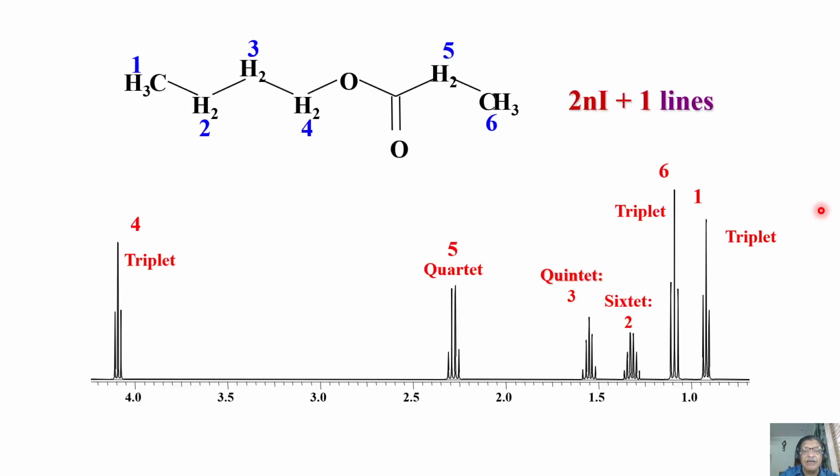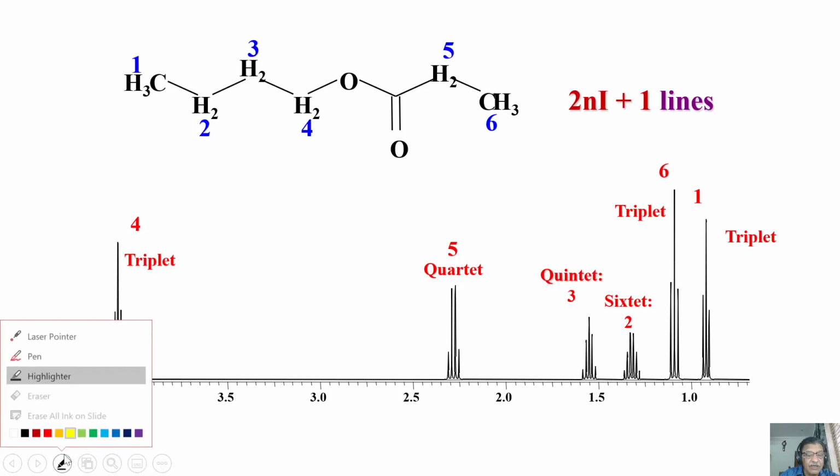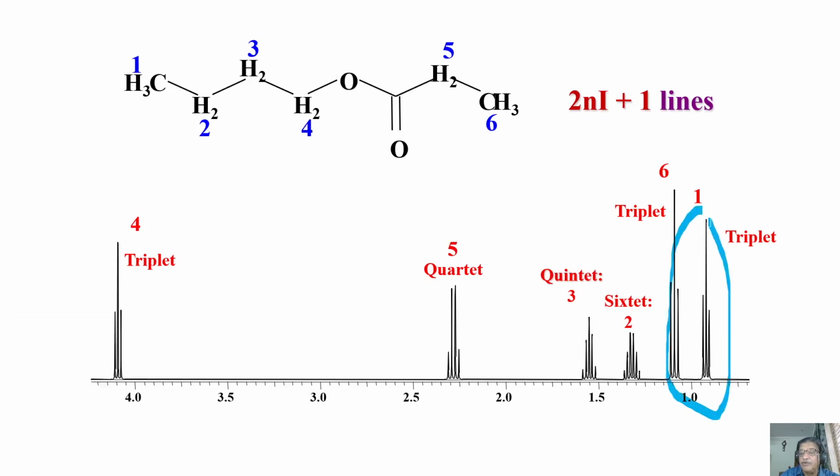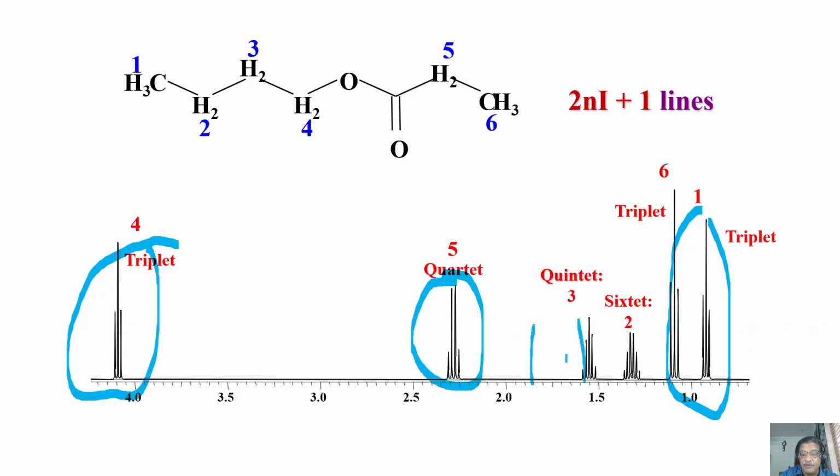Second, another important problem comes with the resolution. Here, peaks are well resolved. I know this is a triplet very beautifully. I can identify. If I take the highlighter, I'll show you. This is a very beautiful triplet, well resolved. This is a quartet. I know it is well resolved. If all of them come, let us say, within this region, triplet, quartet, quintet, sextet, and if you have to identify the peaks when there is severe overlap, how will you do it? It is not possible. Resolution is one of the important criteria.